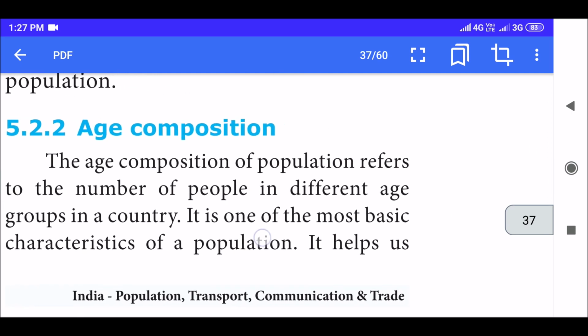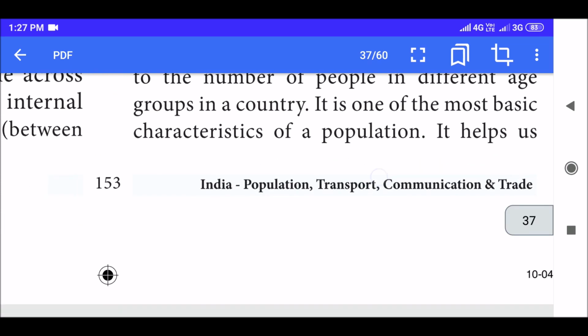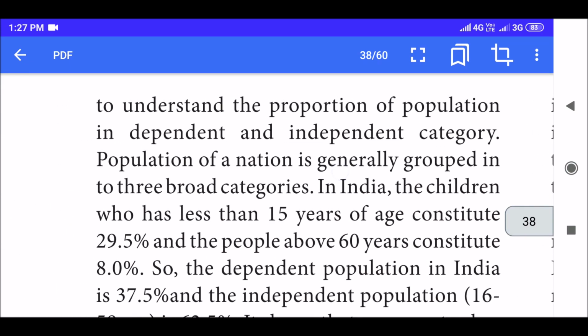First comes age composition. The age composition of population refers to the number of people in different age groups in a country. It is one of the most basic characteristics of a population. It helps us to understand the proportion of population in dependent and independent category. Population of a nation is generally grouped in three broad categories. In India, the children who are less than 15 years of age constitute 29.5%, and the people above 60 years constitute 8%.